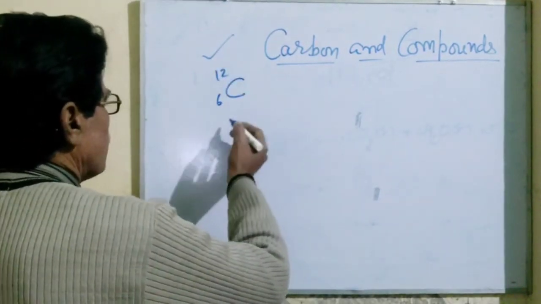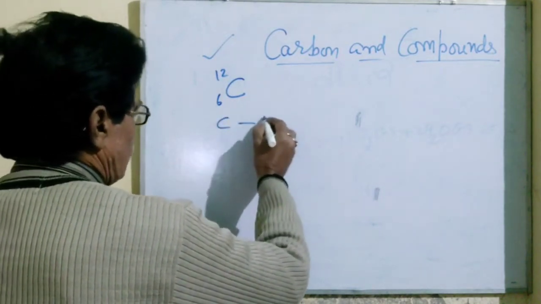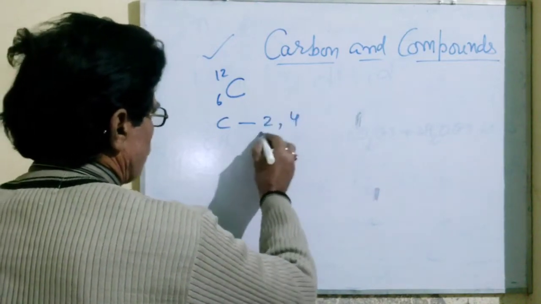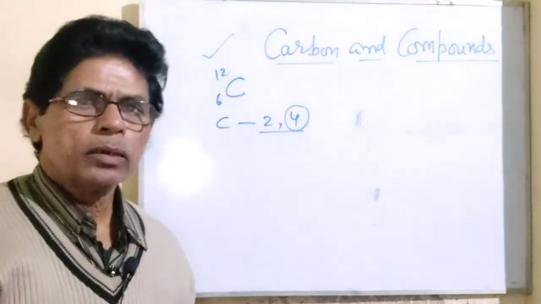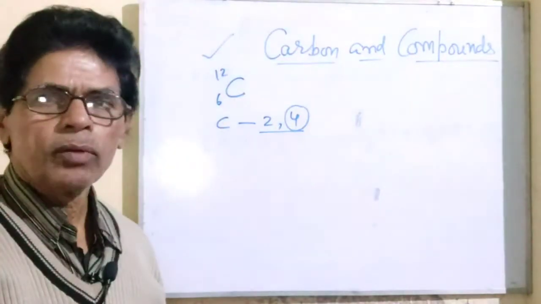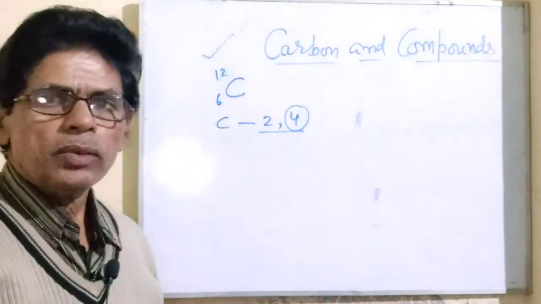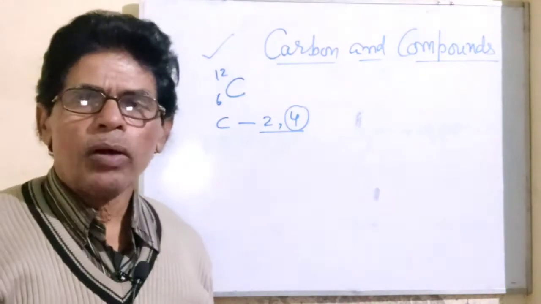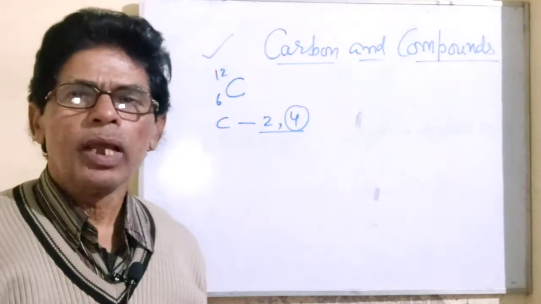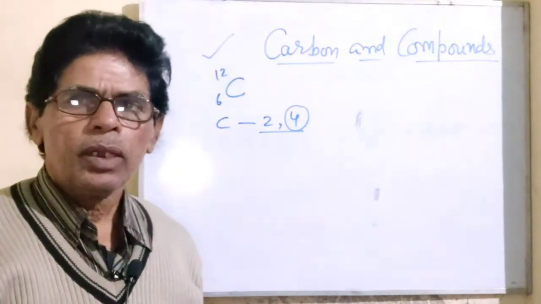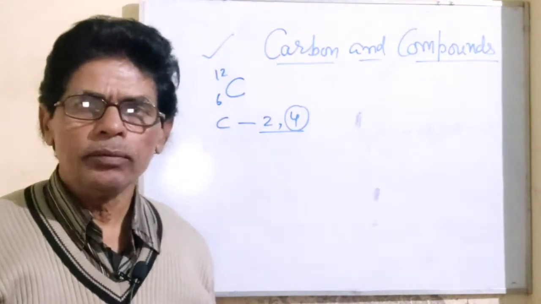What is the electronic configuration of carbon? That is 2 and 4. You know, there are 4 electrons in the valence shell of carbon. So carbon can form a compound which will show its valency 4. It is known as tetravalency of carbon.